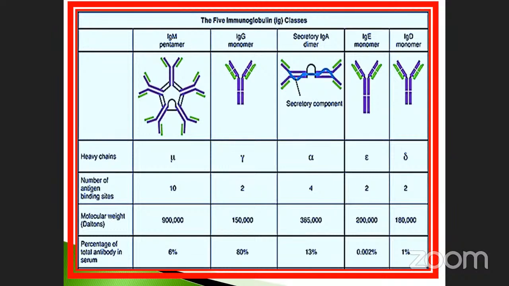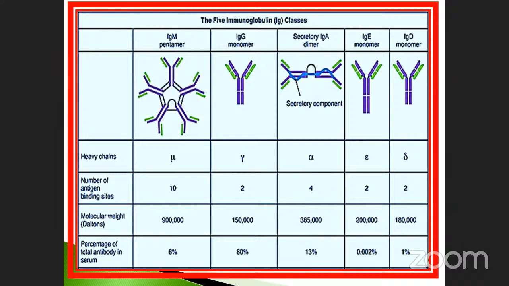Which one has the higher molecular weight? You know, immunoglobulin M is the higher molecule: 900,000 Dalton. Note it down. This is very, very important. Highly specific. Pentameric nature. Mu denotes M. The number of antigen binding sites is high compared to other components: 10. Molecular weight also, how much? 900,000. The percentage of total body is 6% of total serum. Serum, you already know, is the yellow colored fluid you get after blood clotting. So 6% will be.